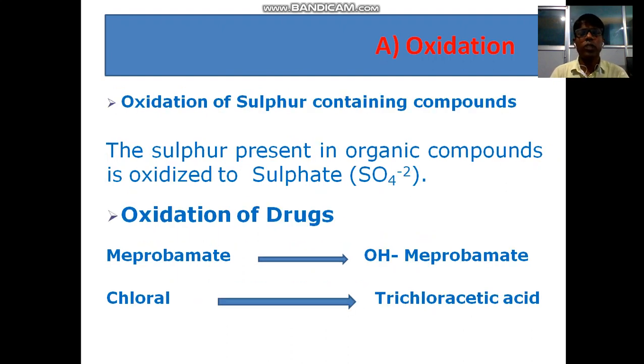Aromatic amines like aniline are oxidized to the corresponding phenol. Oxidation of sulfur-containing compounds: the sulfur present in organic compounds is oxidized to sulfate. Oxidation of drugs: meprobamate is oxidized into hydroxymeprobamate, and chloral is oxidized into trichloroacetic acid.